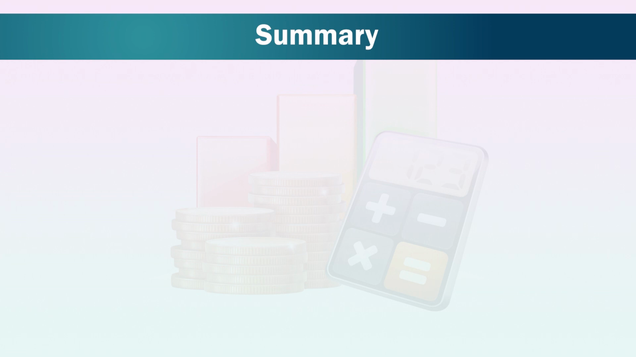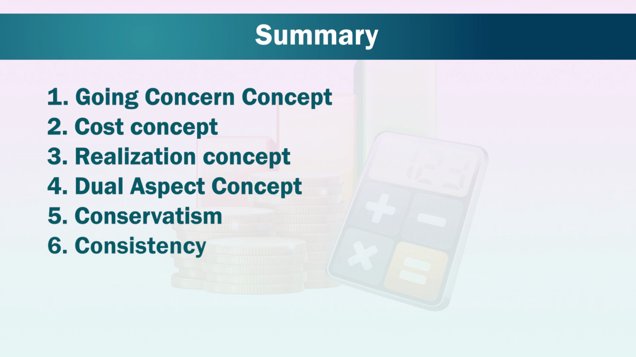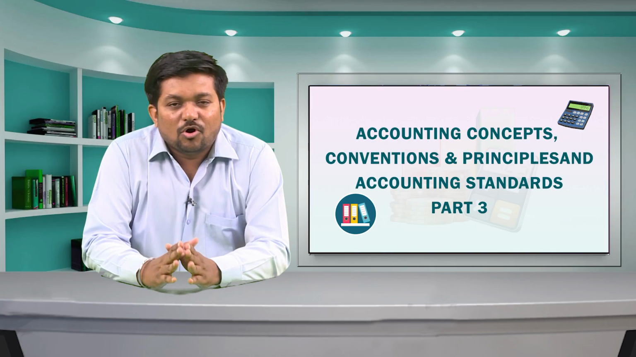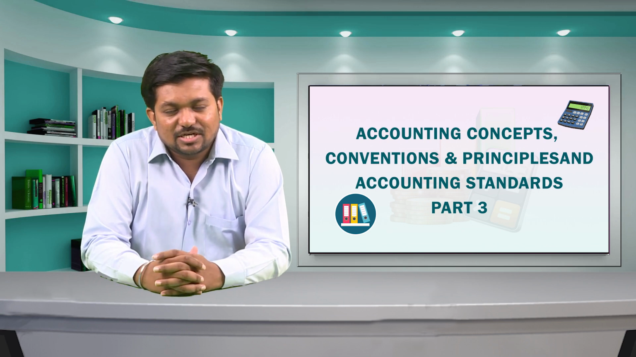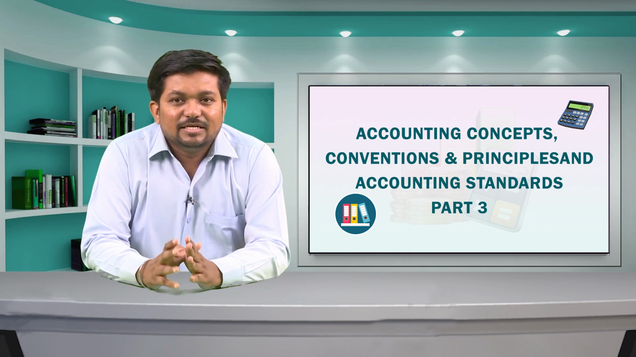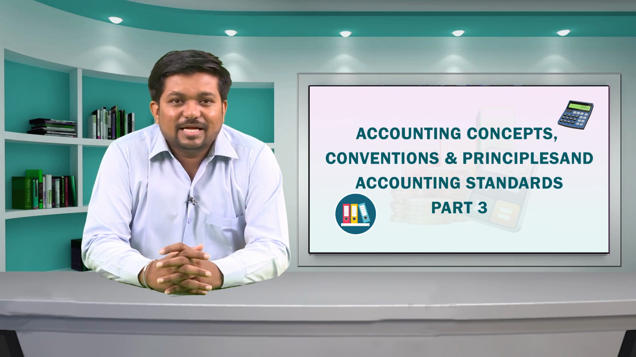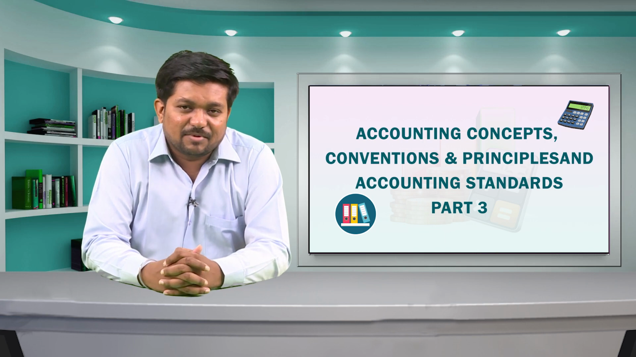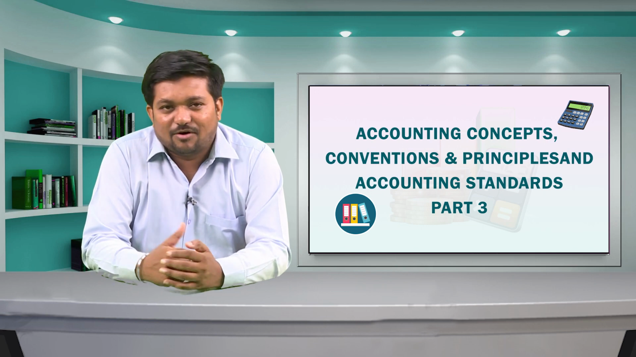In this module, we have studied about the going concern concept, cost concept, realization concept, dual aspect concept, conservatism, consistency, and finally materiality. All these aspects are explained with accounting treatments and their presentation in financial statements. I am sure that you must have acquired reasonably good understanding of them. Clarity about all accounting concepts, conventions and principles will put you in comfortable position to learn advanced issues of accounting.